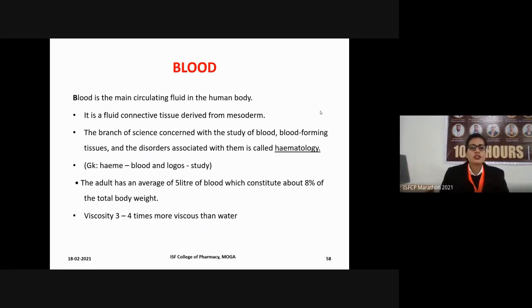The branch of science which deals with the study of the blood or any blood forming agent or tissues is known as hematology. Hem means blood and logy is to study. So, the study of the blood is known as hematology. In an average adult, there is about 5 liters of blood, which constitutes about 8% of our total body weight, and the viscosity of the blood is 3 to 4 times more viscous than water.